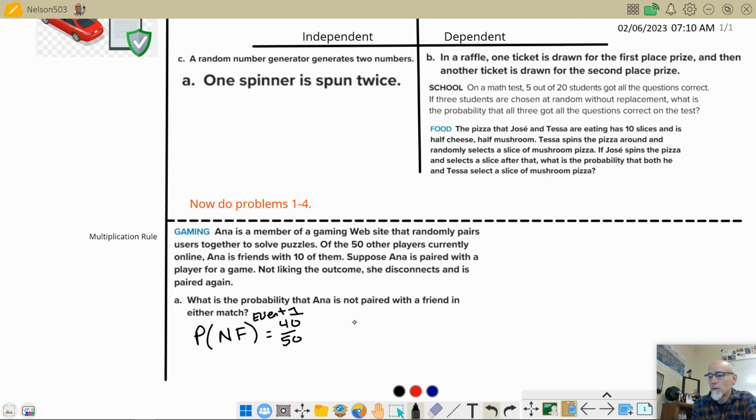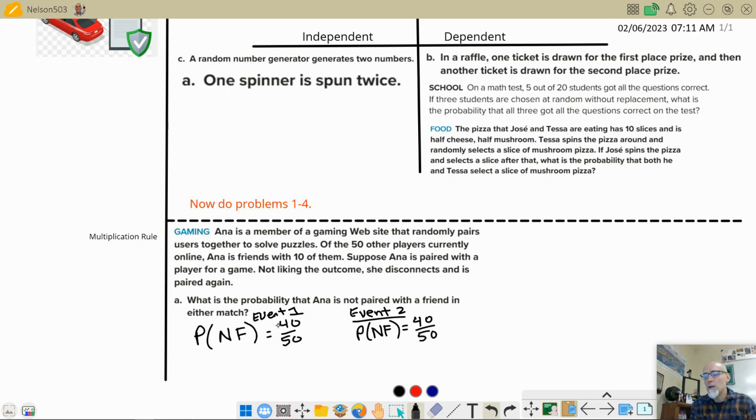Event one. Okay. So how about event two? She logs back out. She's not happy. She's paired up with somebody she doesn't know. And so what's the chance that she's again paired up with not a friend? Well, it's still the same 50 people. It's not like the first person that she got paired up with, somebody she doesn't know, they removed that person from the pile and kicked him out of the game and said, no, you can't log back in. They're all 50 still there. And so she logs in a second time. She has another 40 out of 50 chance.